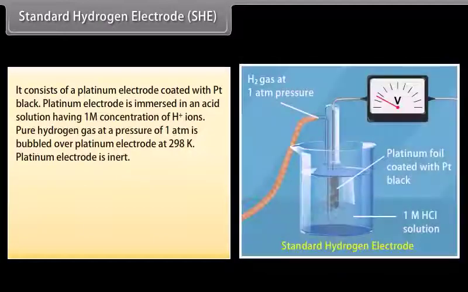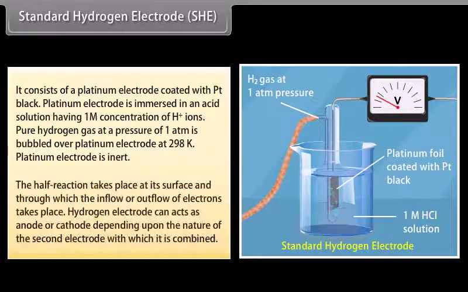Standard hydrogen electrode, or SHE. It consists of a platinum electrode with platinum black. The platinum electrode is immersed in an acid solution having 1 M concentration of hydrogen ion. Pure hydrogen gas at a pressure of 1 atm is bubbled over the platinum electrode at 298 Kelvin. Platinum electrode is inert. The half reaction takes place at its surface and through which the inflow or outflow of electrons takes place.